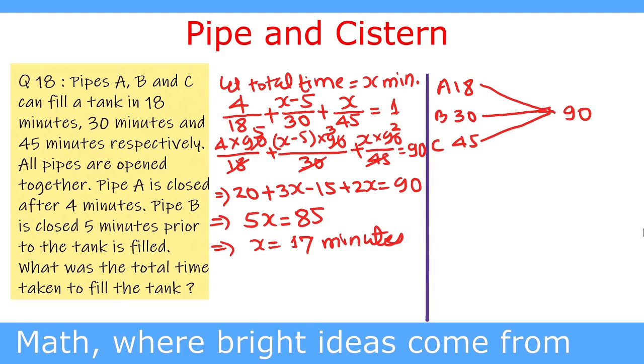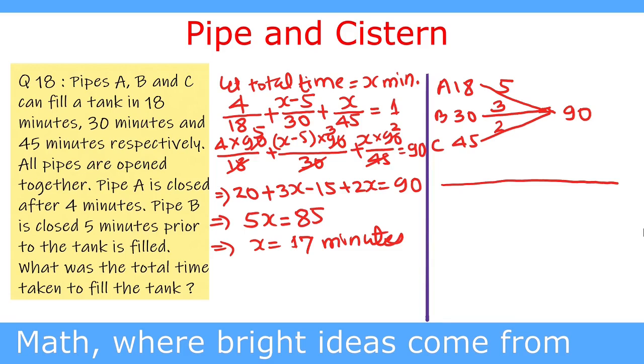So the capacity of the tank we can assume is 90 units. A fills 5 units per minute, as 90 divided by 18 gives 5. B fills 3 units per minute, as 90 divided by 30 gives 3. And C fills 2 units per minute, as 90 divided by 45 gives 2.